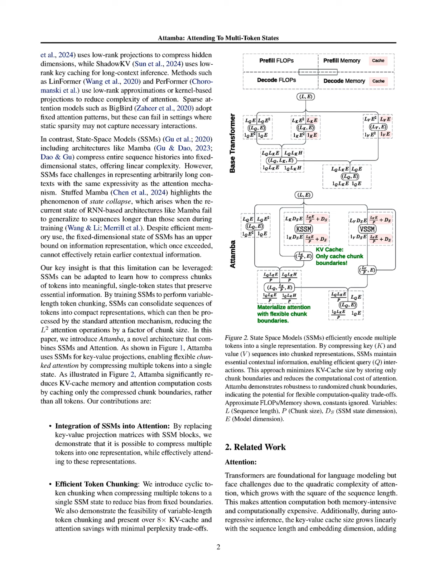Theoretically, Attamba reduces the computational complexity of attention from O(n²) to O(n²/P) by compressing multiple tokens into single representations using SSMs, which allows for efficient processing of long sequences without sacrificing expressivity.